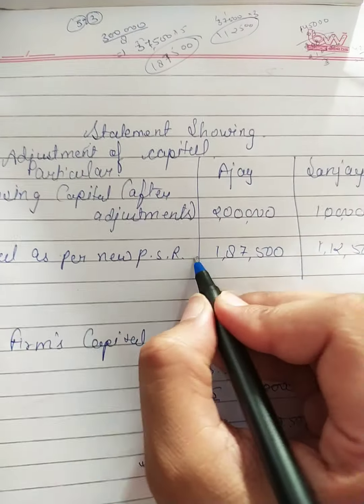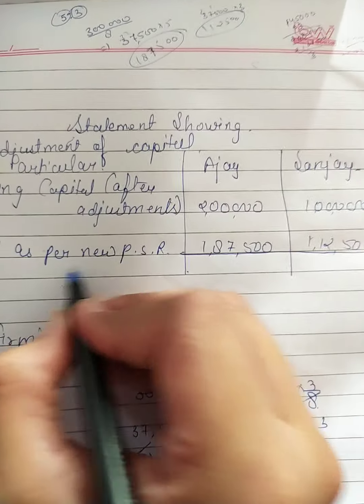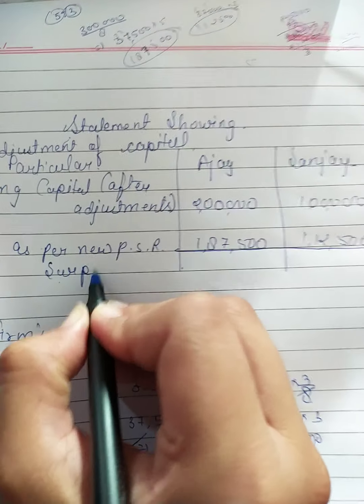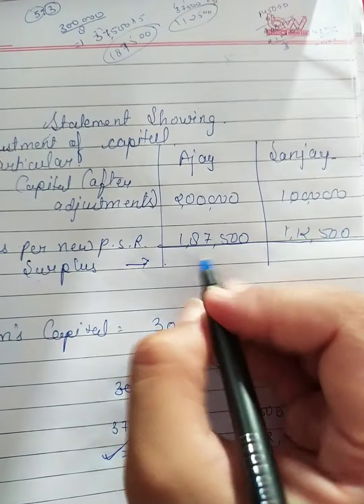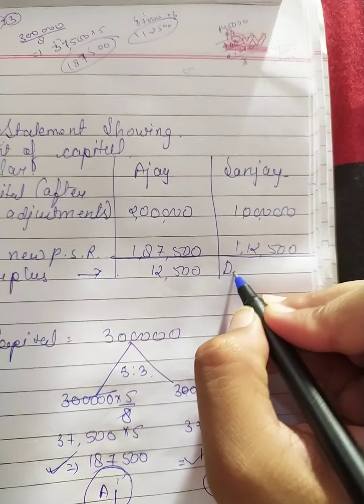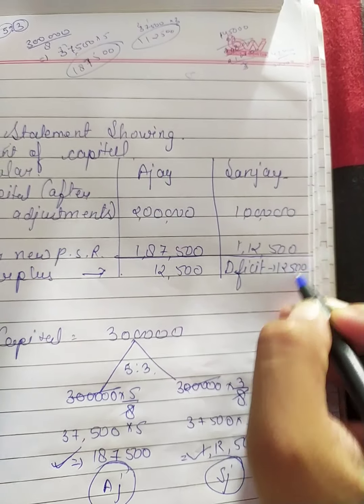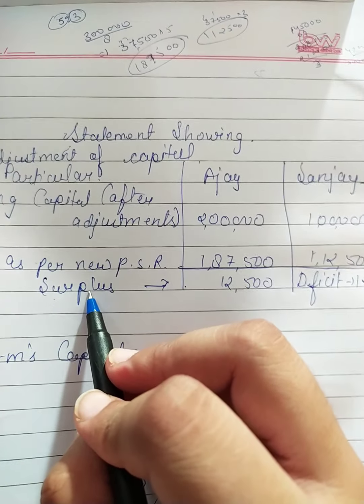So the deficit or the surplus: here the surplus is 12,500 and here the deficit is again 12,500. Why have we written surplus here?